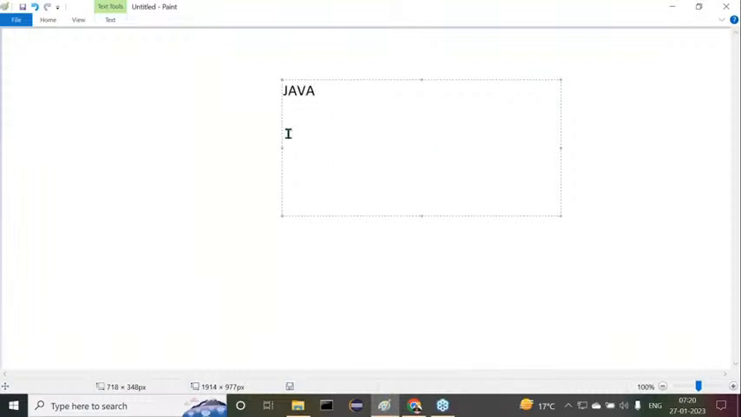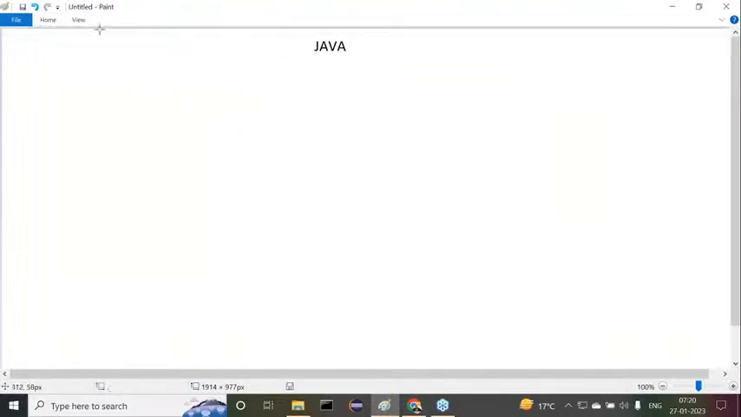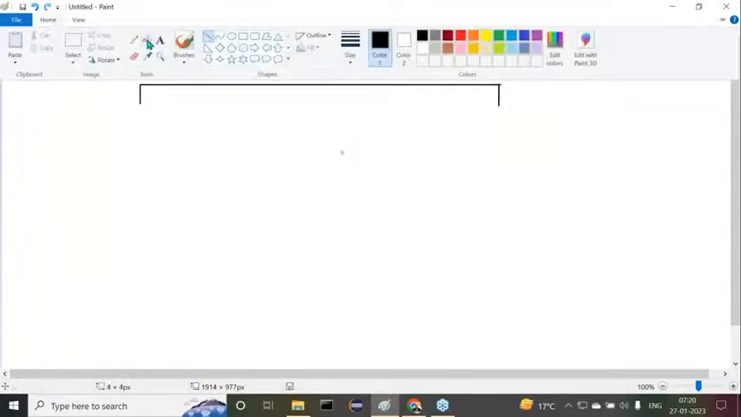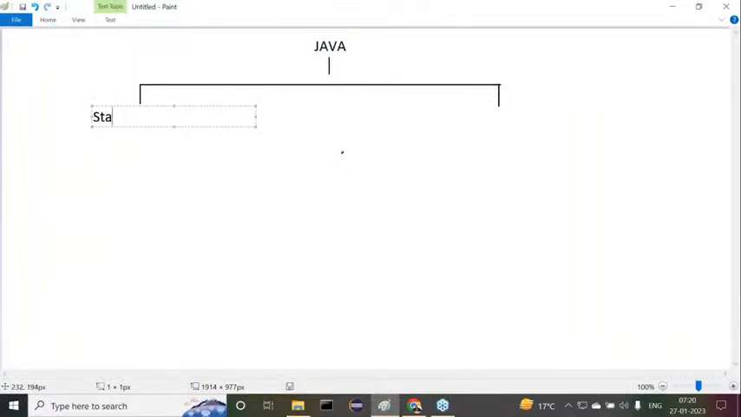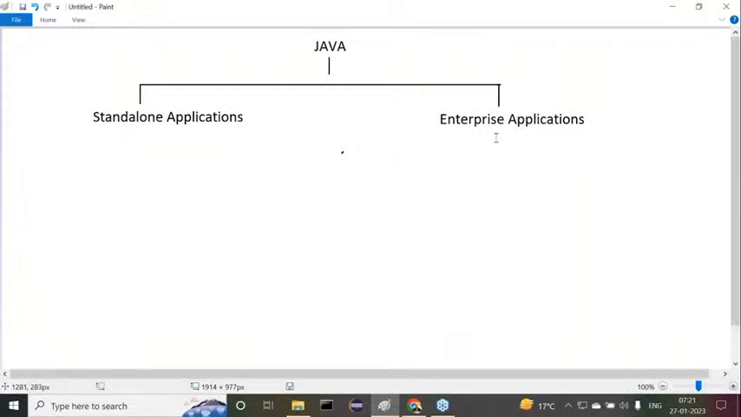All right, so now Java is a programming language. By using this Java programming language, we are able to prepare two types of applications. The very first one is standalone applications, and the second one is enterprise applications. Some people call it a distributed application. Later on, I'll give that clarification.